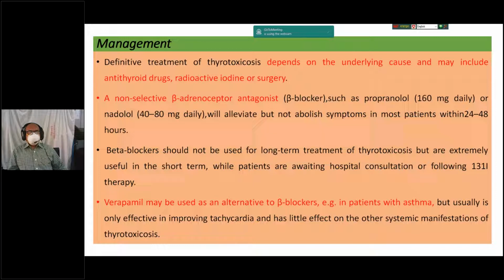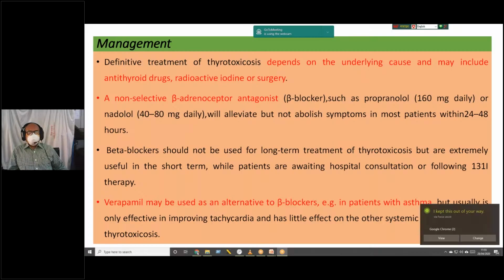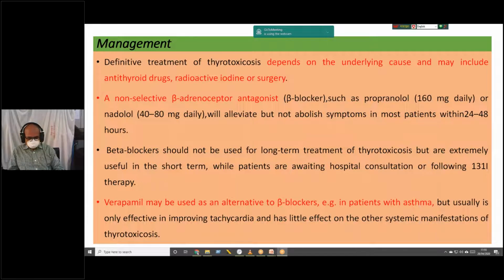So beta blocker should not be used for a long time because it is extremely useful only for a short time, in those patients who are waiting for consultation or following radioiodine therapy. In those patients having asthma, as alternative therapy, verapamil is the drug of choice.